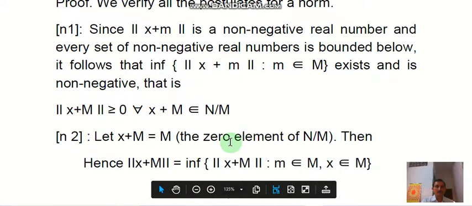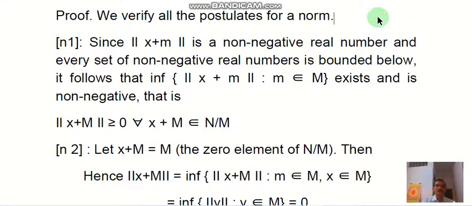So first we verify, using the condition that N is a normed linear space, all the postulates for a norm on N/M. The first property, condition N1: since the norm of x + m is a non-negative real number, and every set of non-negative real numbers is bounded below, it follows that the infimum of the norm of x + m, with m belonging to M, exists and is non-negative.